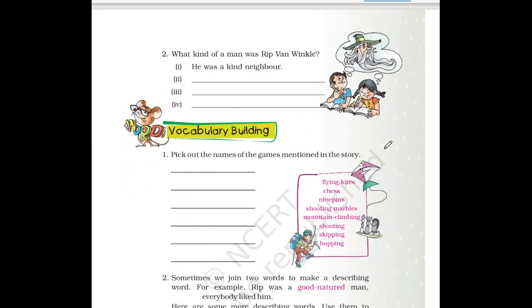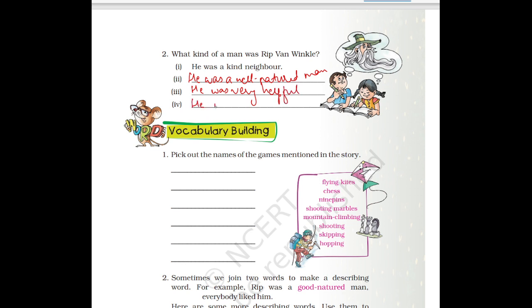Then next, what kind of a man was Rip Van Winkle? Here you have to write about Rip Van Winkle, how he was. The first one is given here. He was a kind neighbor. You can write he was a good-natured man. Then he was very helpful.